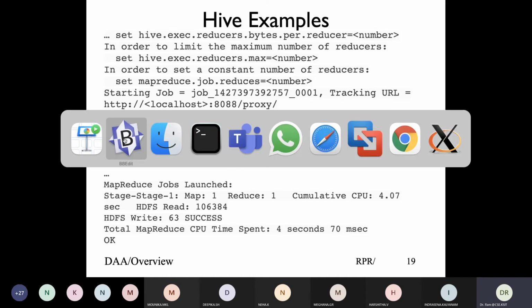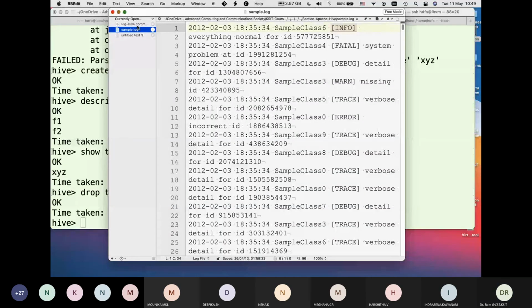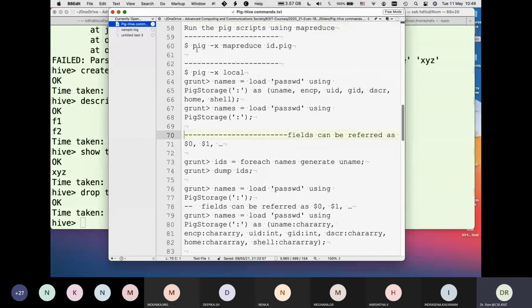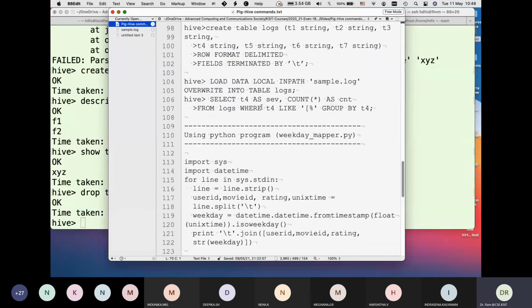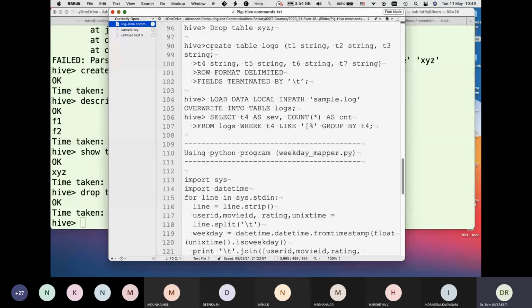As I said, this file, pig-hive commands, I already copied into our Teams, so you can look at it from there as well. I'll copy from there, already done that. Let me use Hive, which I've done. Now I'll create the table. So let me create the table.